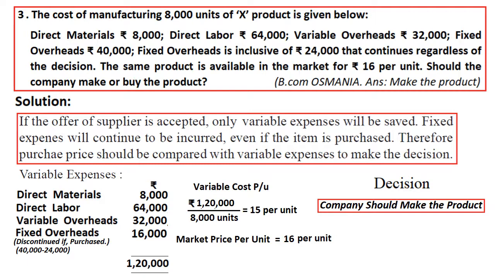So like this, we have to make decisions based on comparing the variable cost of making the product, that is the cost saved, with the cost of purchasing the product, right? These are the things we need to bear in mind for making decisions. I hope I made you understand the basic crux, right? If you are able to do this kind of sum, you can easily perform very well in the university examination, all the universities, right?